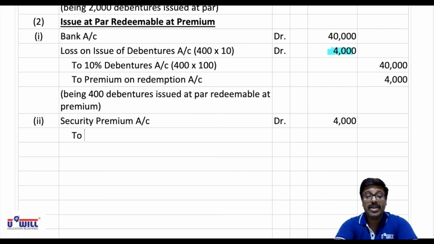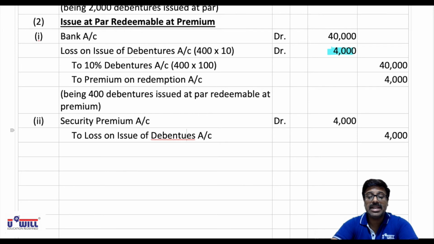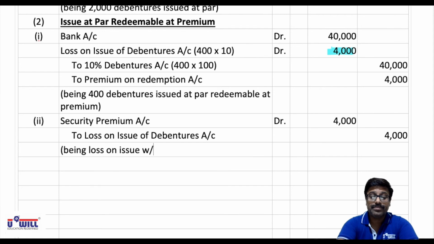We studied this entry at the end. We have to pass this entry only if debentures are issued at premium, and if security premium is insufficient, then you'll write off from P&L account, being loss on issue written off.